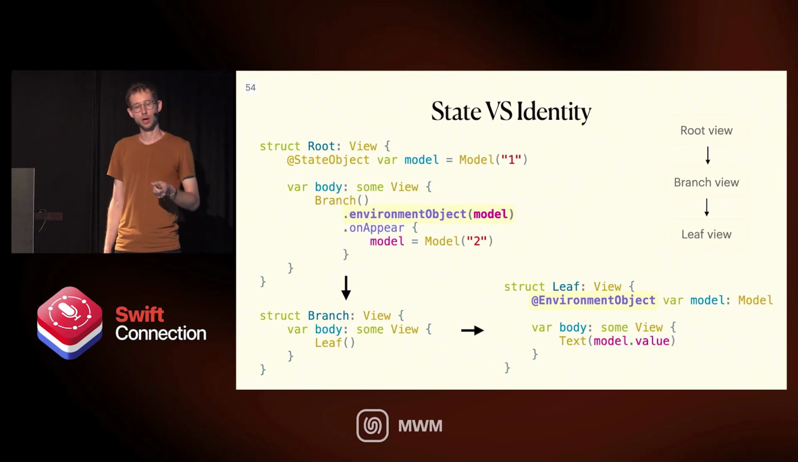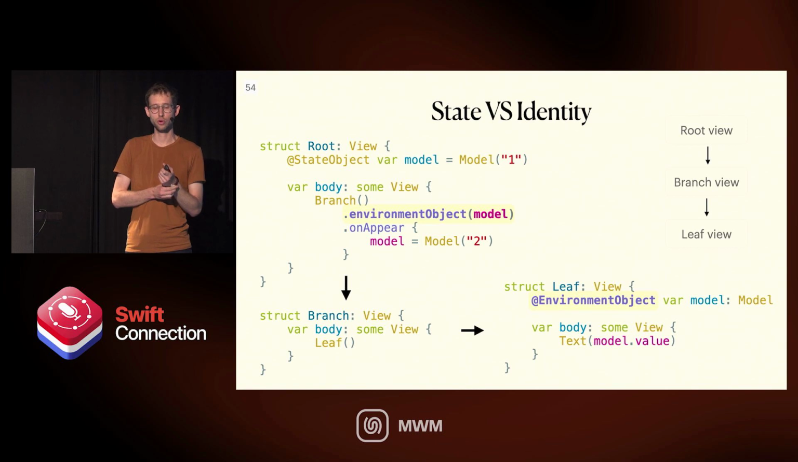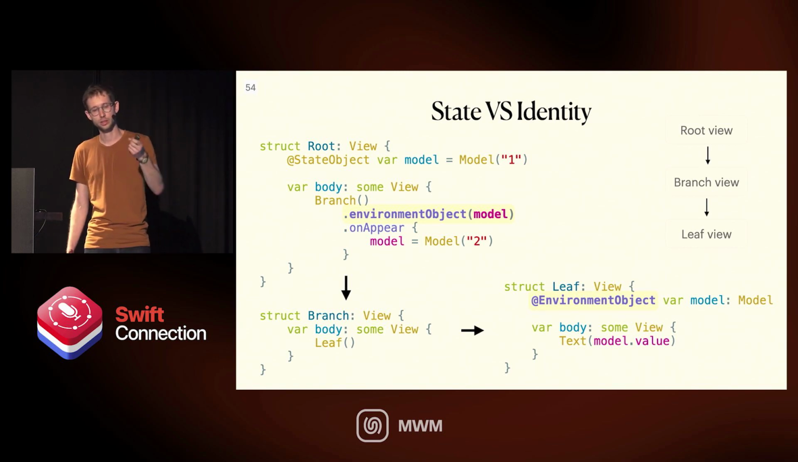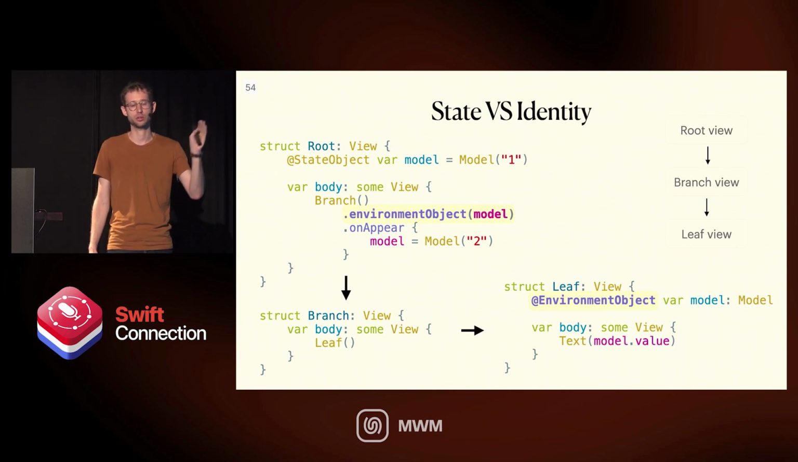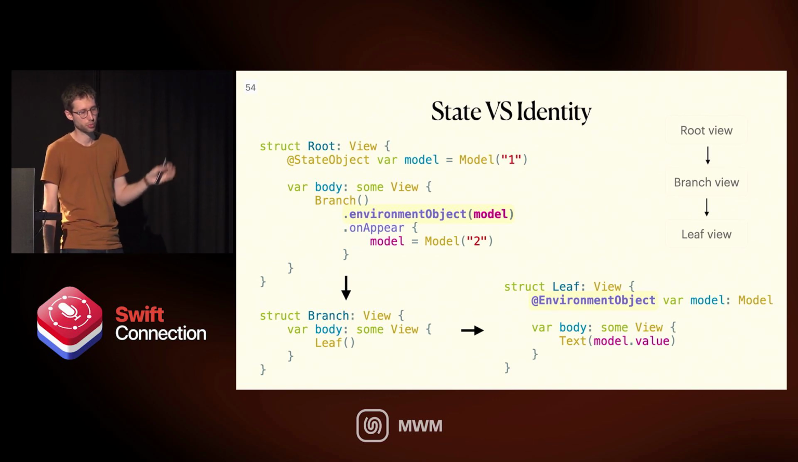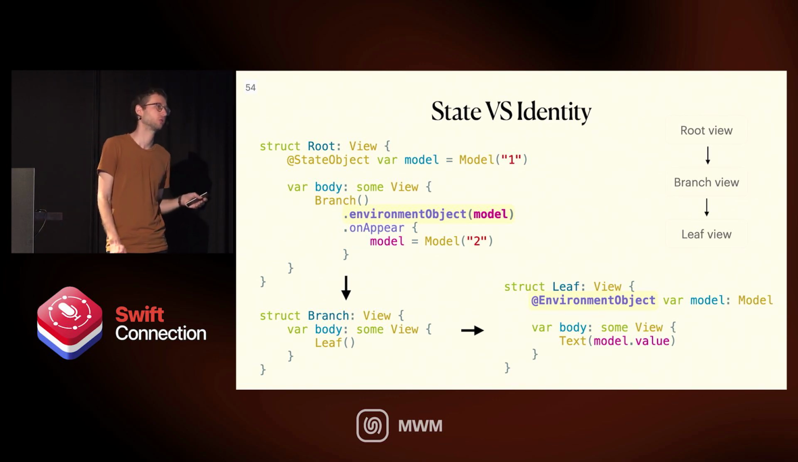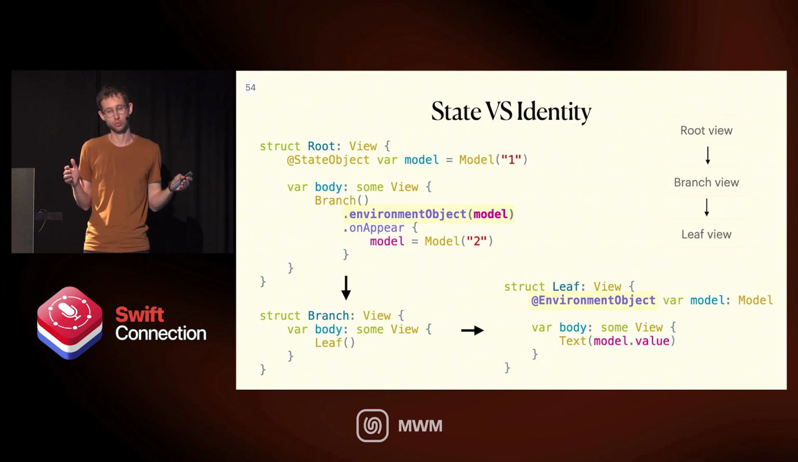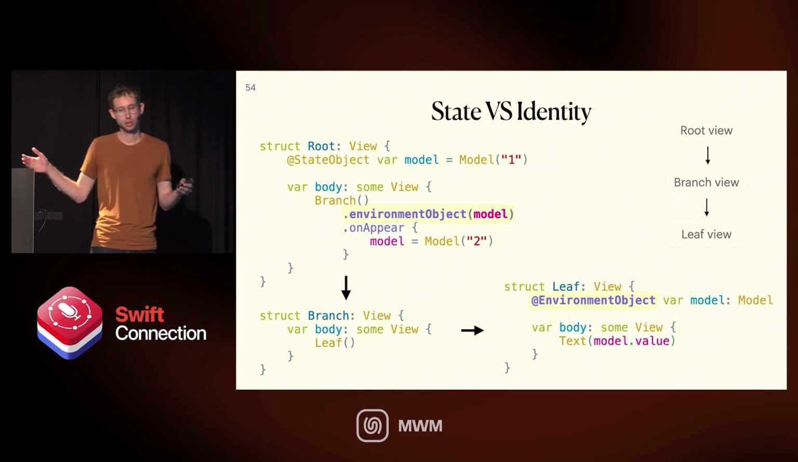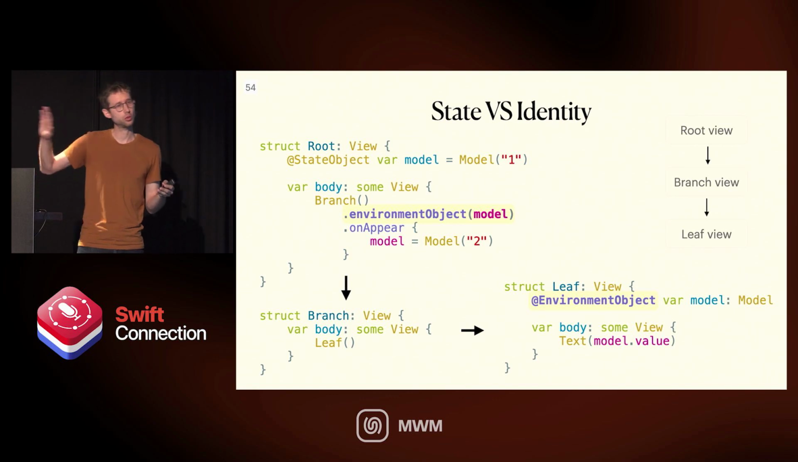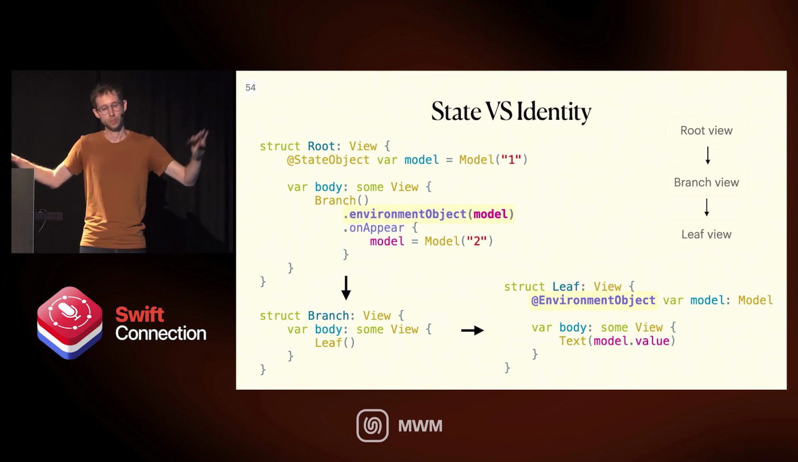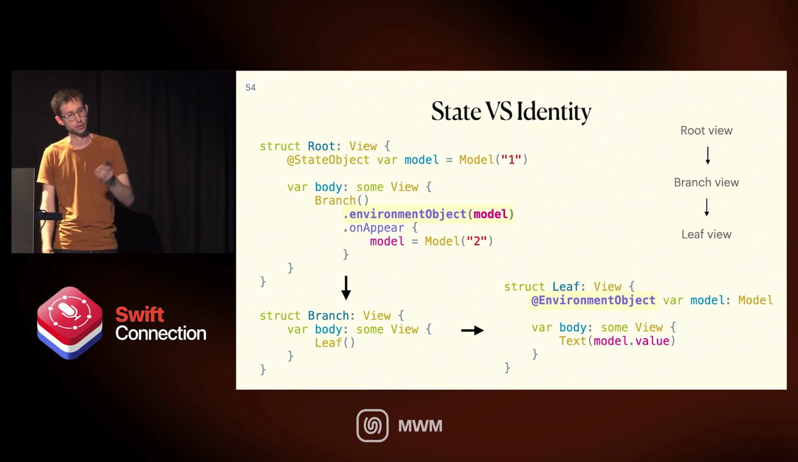So with observable object before observation, we had this state object, and let's say that we have this root view that creates a branch view that creates a leaf view. And we don't want the branch view to care or know about the model. We want to basically inject this model all the way to the leaf view and keep everything in the middle decoupled. Right? So we used environment object. That was great. And that way, branch doesn't even need to know that model even exists.